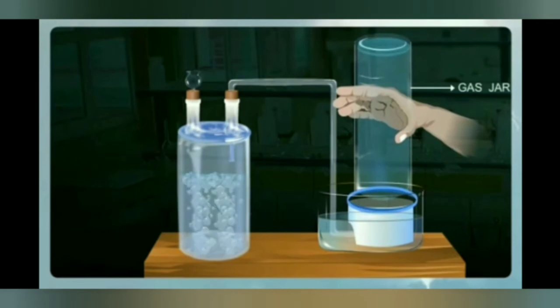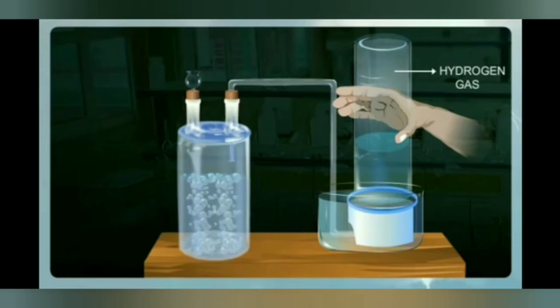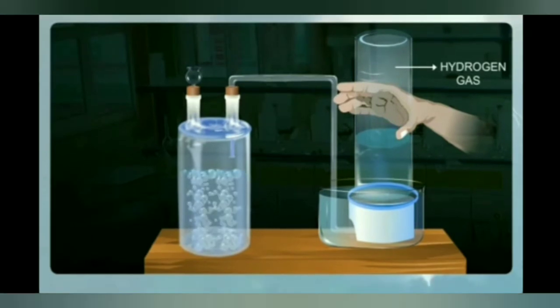Now, a gas jar is inverted over the beehive shelf. The hydrogen gas is collected in the gas jar by the downward displacement of water because it is almost insoluble in water. Although hydrogen is lighter than air, it cannot be collected by the downward displacement of air because it forms an explosive mixture with air.